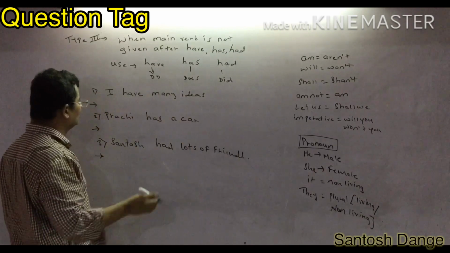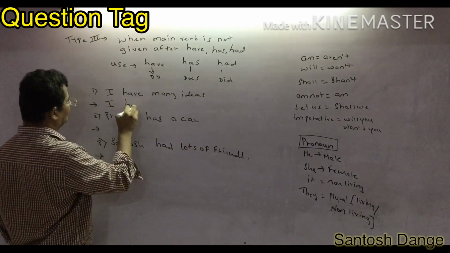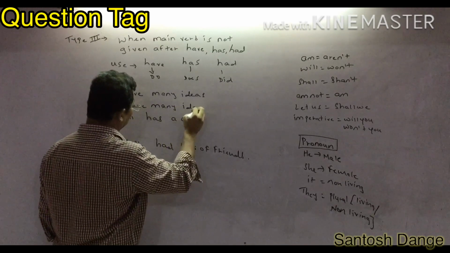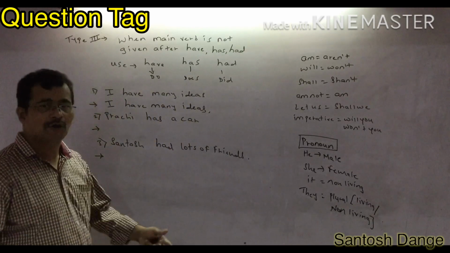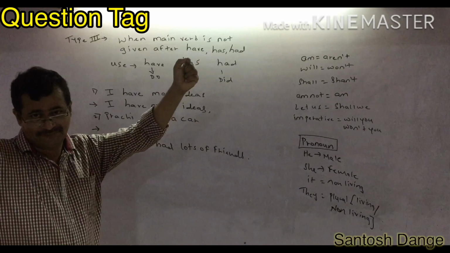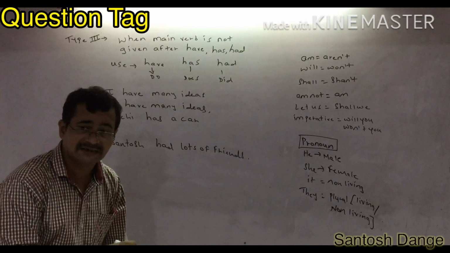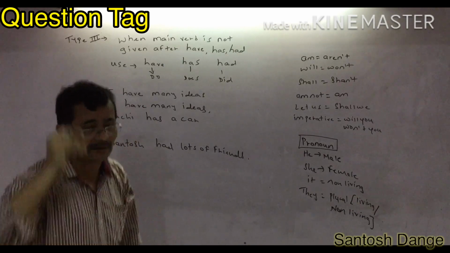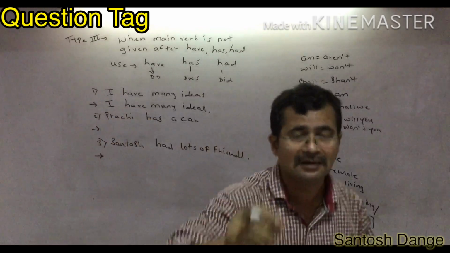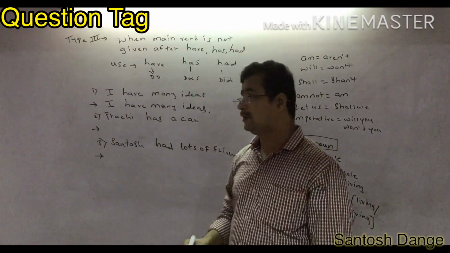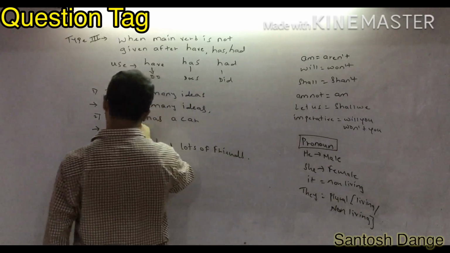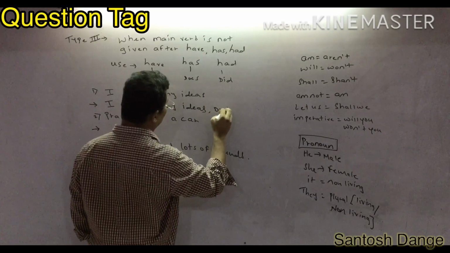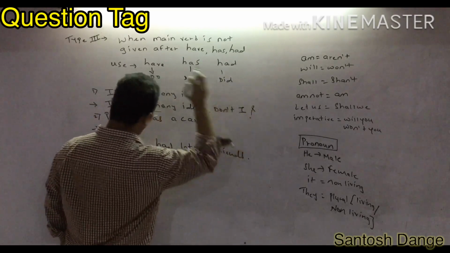So, I have many ideas. First of all, I will write the given sentence as it is. Very important rule. Many students are writing haven't, hasn't or hadn't as it is, I know it very well. But no, you can't write haven't, hasn't, hadn't as it is. Whenever they have not given a main verb after have, has, had, you can use my condition, do, does, did. Instead of have, I can write don't, and then here I can write don't have.